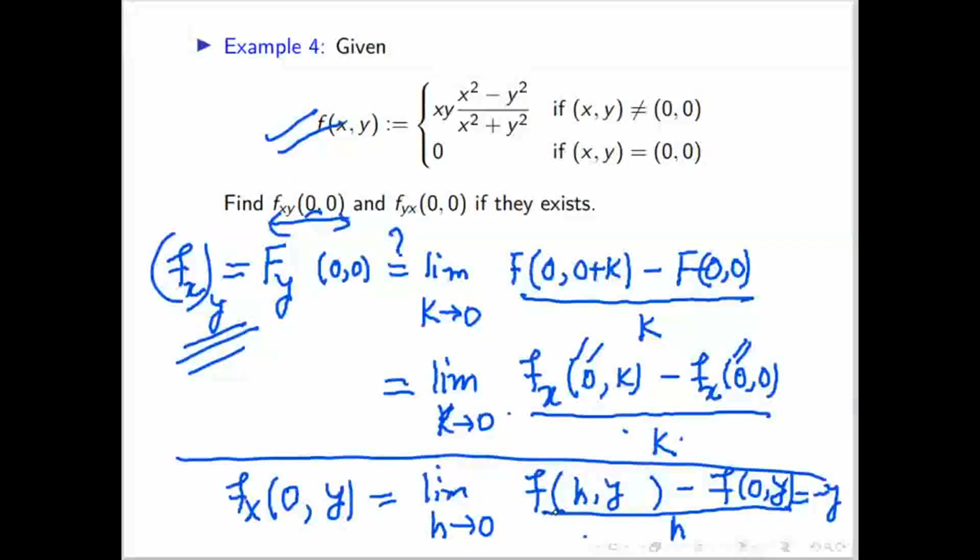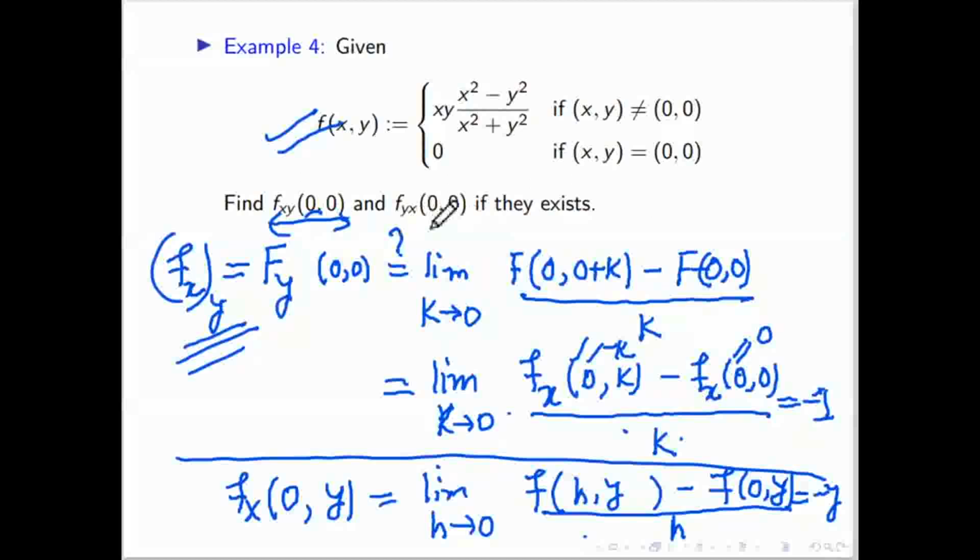At 0 comma k, value will come minus k. At 0 comma 0, value will come 0. So this value will come minus k. This value is 0. So minus k minus 0 divided by k. So this answer will come minus 1. That means the partial derivative of f with respect to x and then with respect to y at 0 comma 0 will come minus 1.